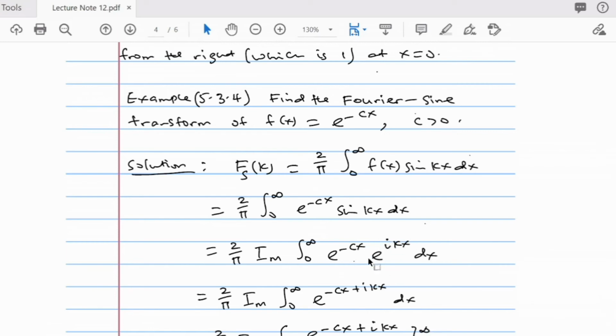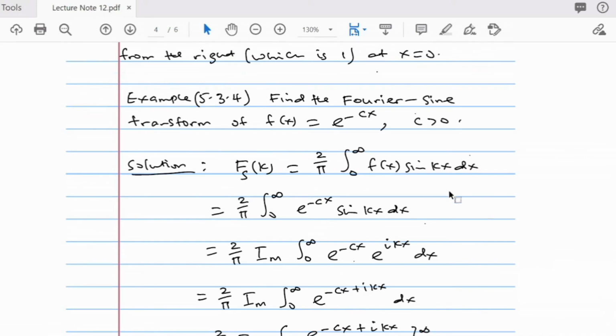When you multiply with e to the power minus ax, you get e to the power minus ax cos kx plus i e to the power minus ax sine kx.